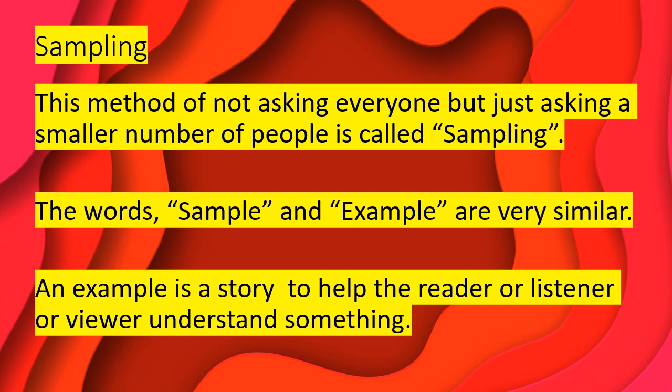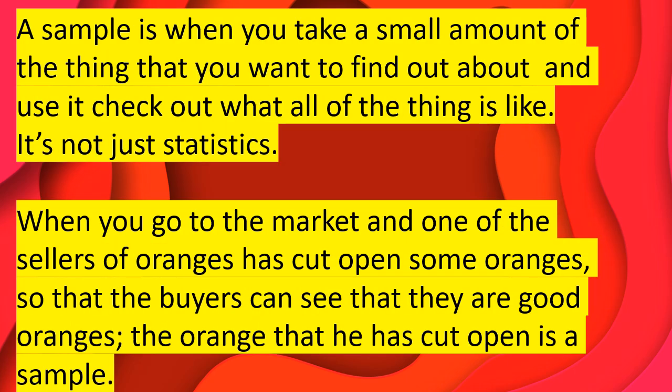So this method of not asking everyone, but just asking a smaller number of people is called sampling. The words sample and example are very similar. An example is a story to help the reader or the listener or the viewer understand something. A sample is when you take a small amount of the thing that you want to find out about and use it to check out what all of the thing is like.